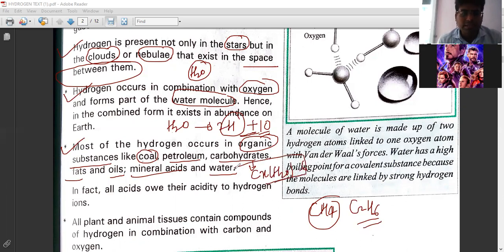The general formula of carbohydrates you will study in 11th class. And fat is mainly an organic substance in which hydrogen is present, and also mineral acids like H2SO4, HCl, HNO3, like that. So write these three points.